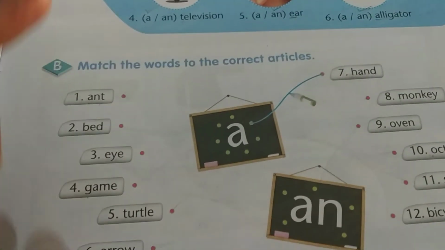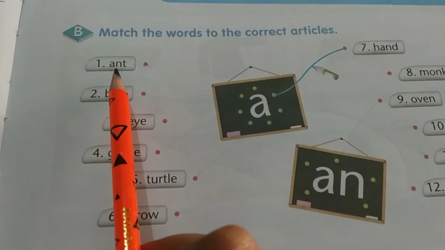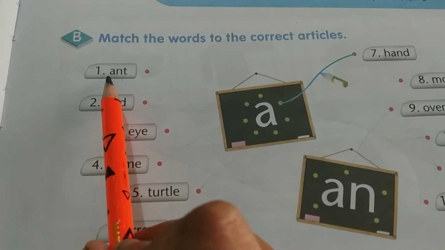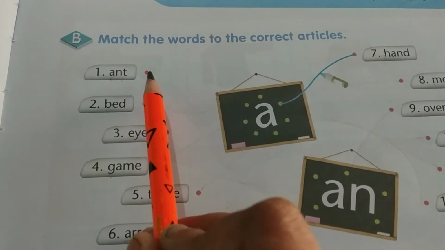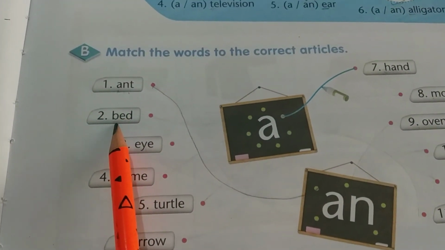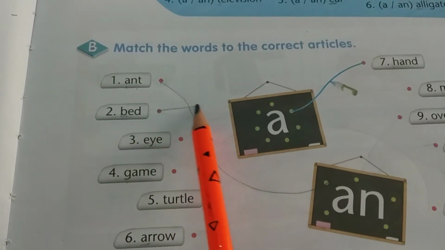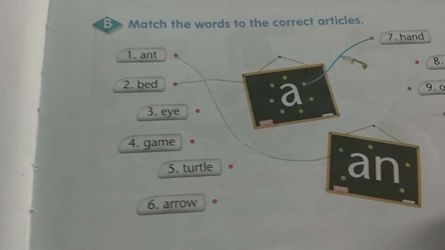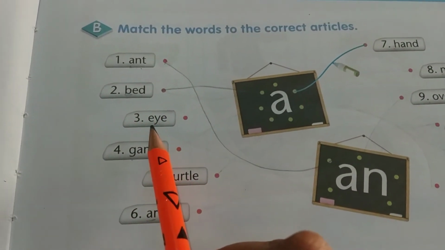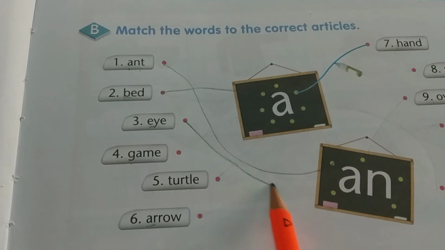Okay, so next we will see a or an in matching form. Match the word to the correct article. So we have ant. The first letter of ant is A. It is a vowel sound, so we will match A with N. Next is bed. The first letter of bed is B. B is a consonant, so we will match it with A. Next we have eye. The first letter of eye is E, so we will match it with N.